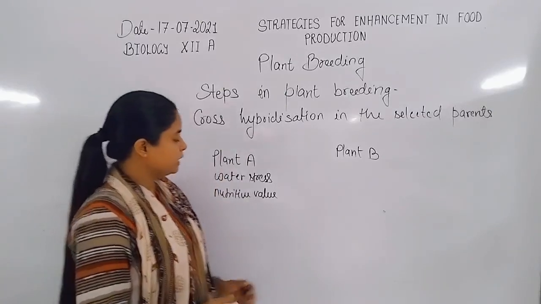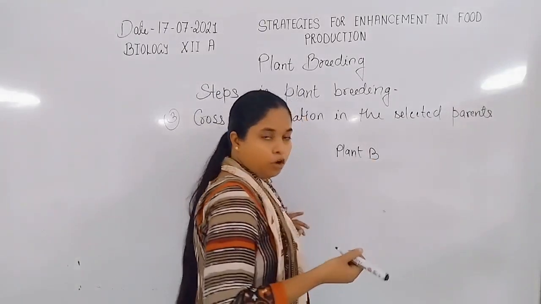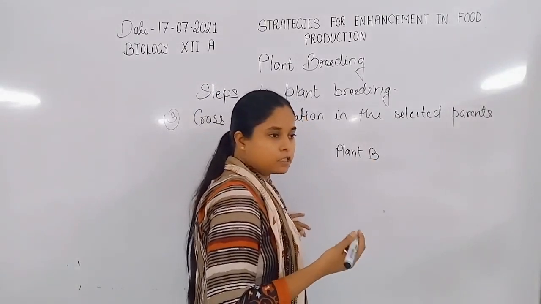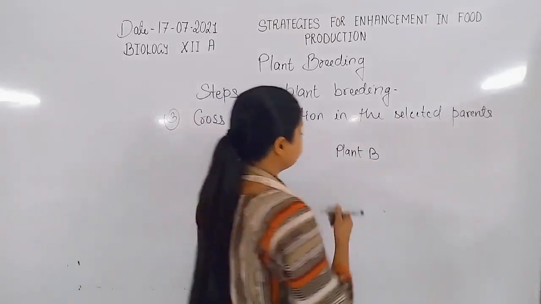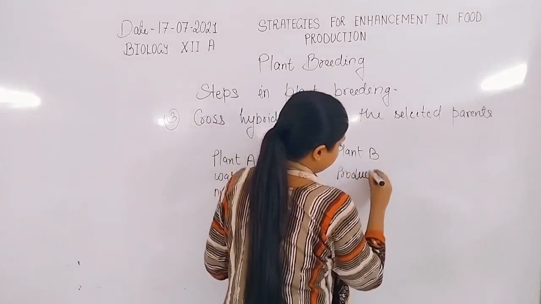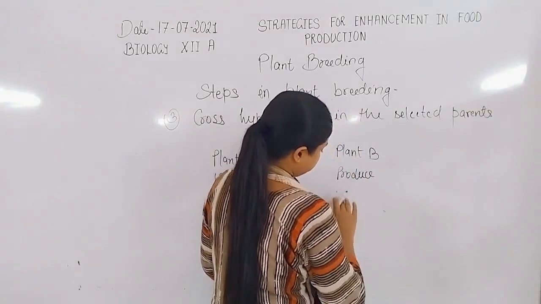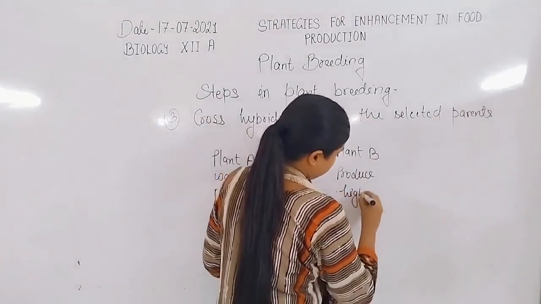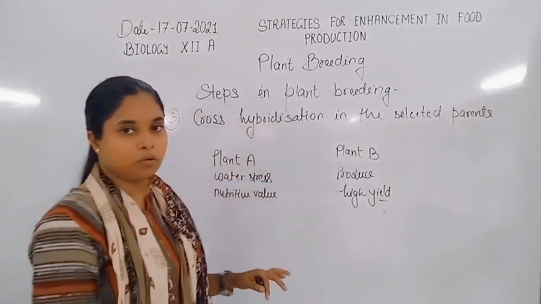Plant B has the characteristic of making large number of fruit. So they can produce large number of fruit, high yield. Their yield is so high, or product is high.